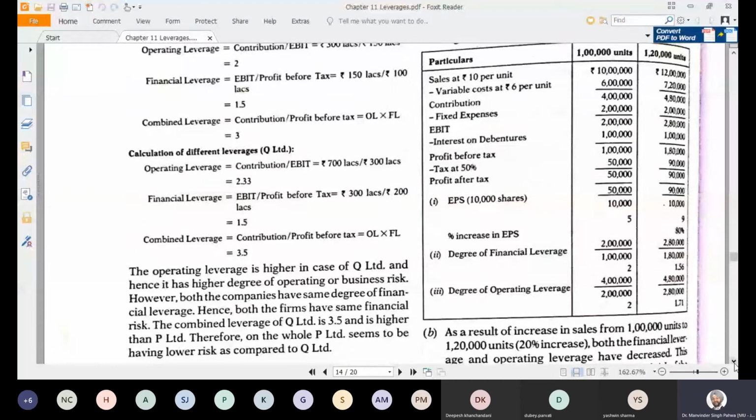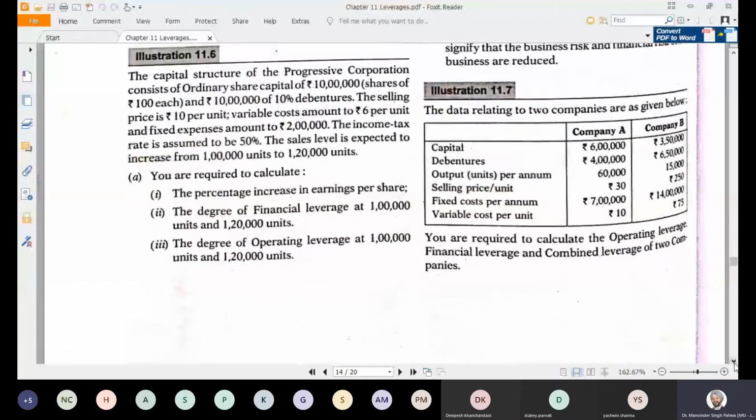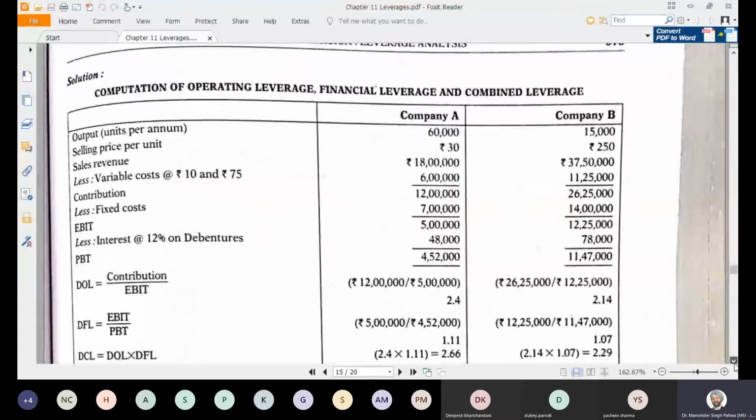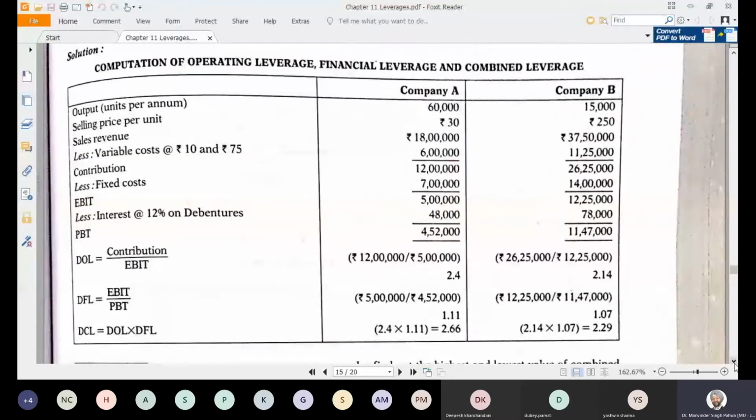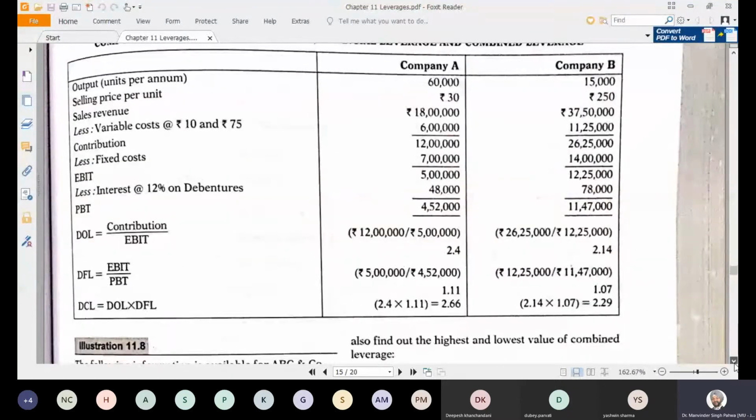So again, in company A and company B, the things are given. Again, you have to calculate the degree of operating leverage, degree of financial leverage, and combined leverages.